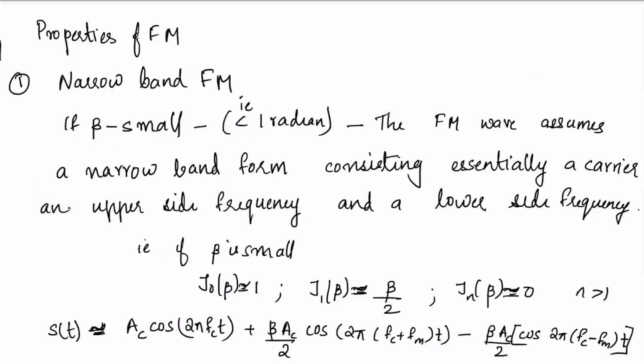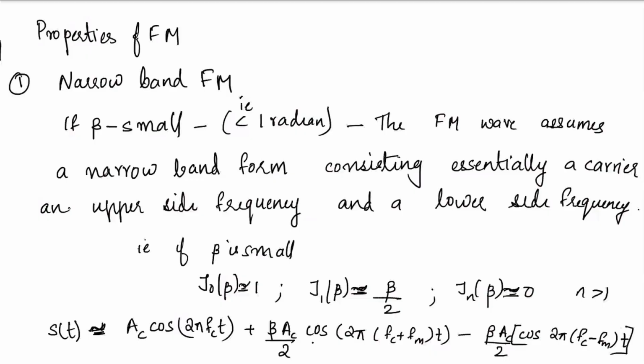So the expression for s of t is Ac cos 2 pi fc t plus beta Ac cos 2 pi (fc plus fm) t and (fc minus fm) t. That is the narrowband FM, and the narrowband FM takes the form of an amplitude modulation. So a narrowband FM signal is almost similar to an AM signal if beta is small.